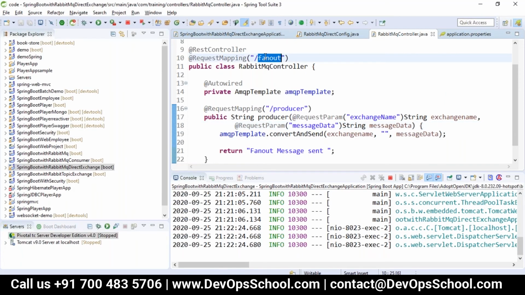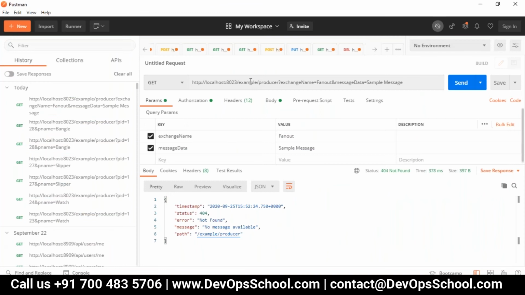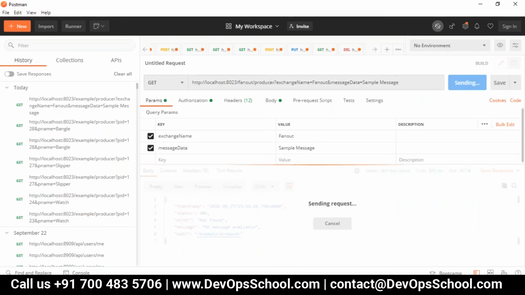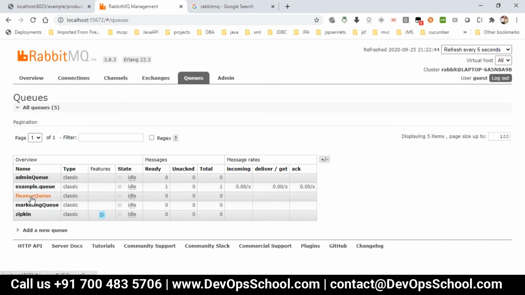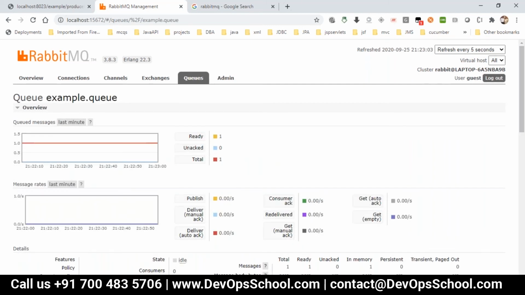Okay, fan out producer. So that fan out is also sent here. Irrespective of all, you can see it's just given for admin queue, example queue, finance queue, marketing queue. All the three queues are taken here. The example queue has a ready status, but the admin, finance, and marketing queues are not yet ready with the data which we want to give.